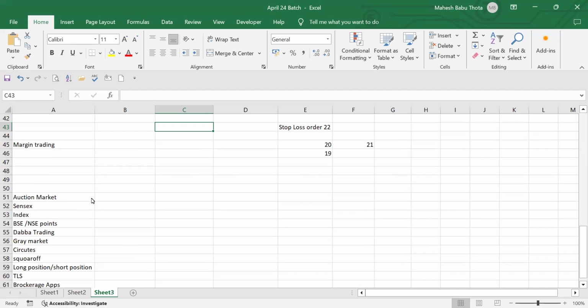We missed discussing the auction market, so first, we'll start with the auction market. What is meant by auction market? What is the purpose of having this auction market?